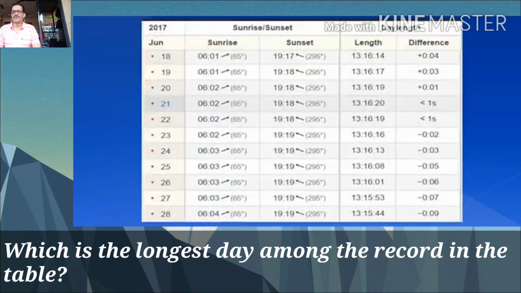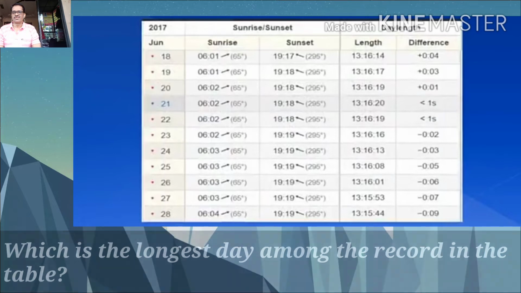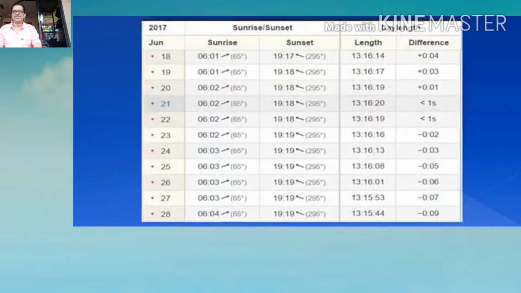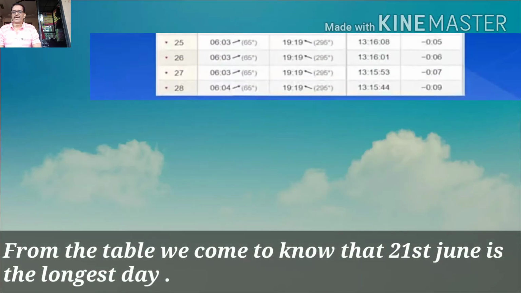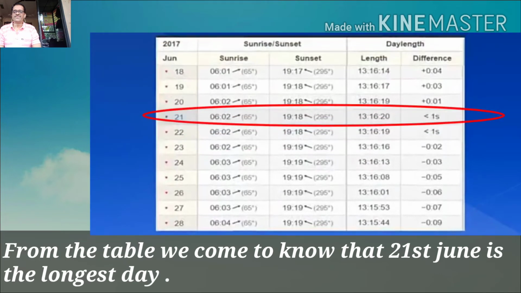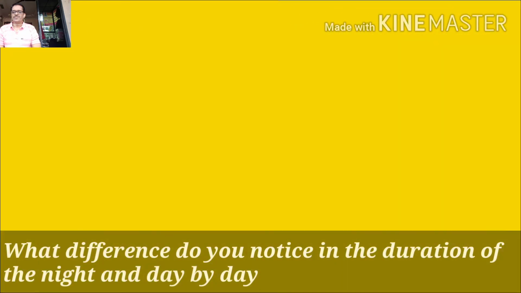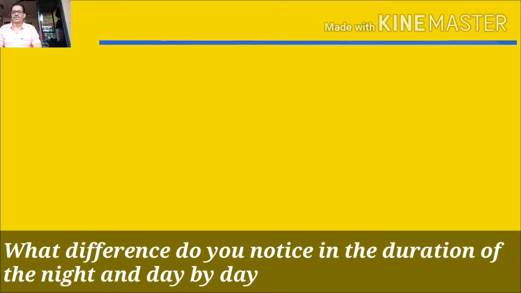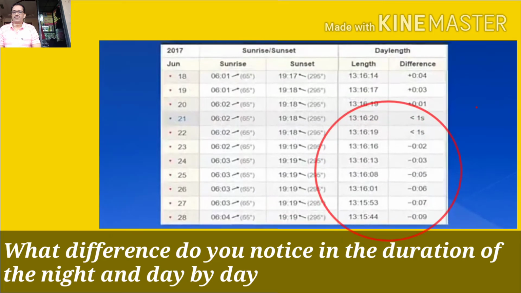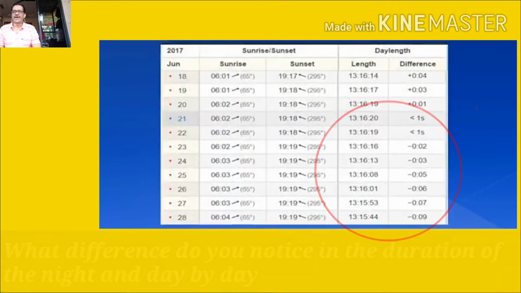Which is the longest day among the record in the table? From the table, we come to know that 21st June is the longest day. Second question is, what difference do you notice in the duration of the night and day by day?